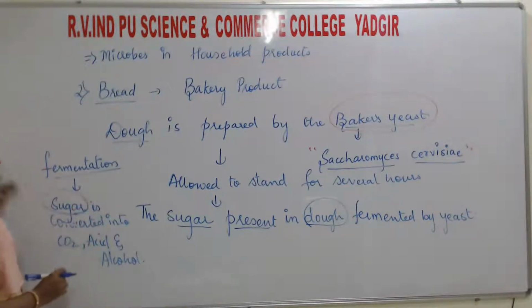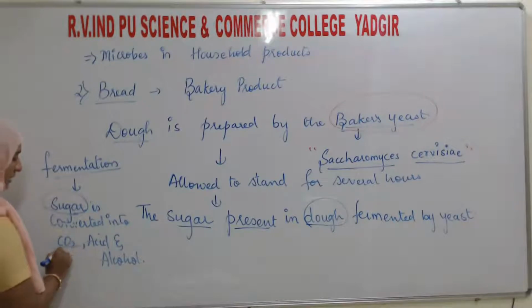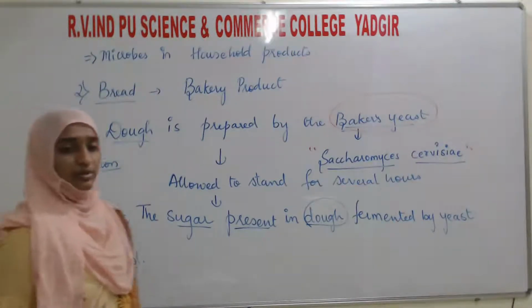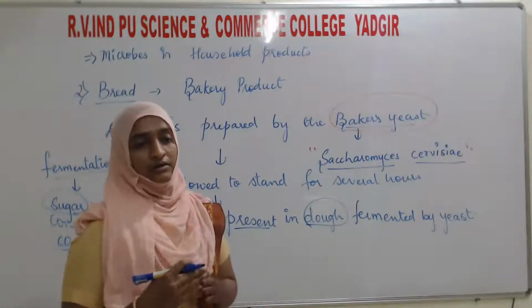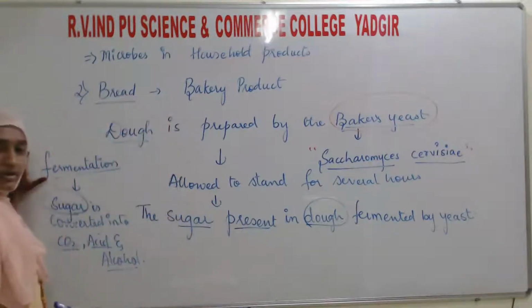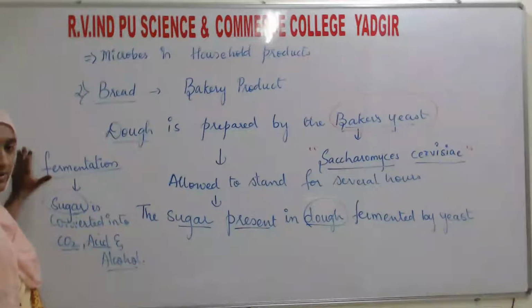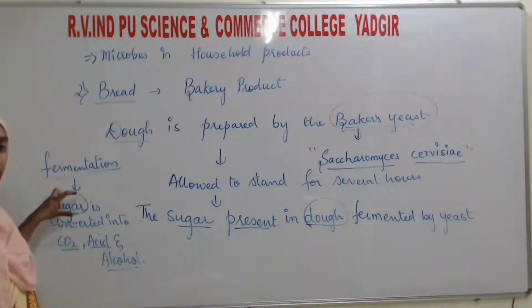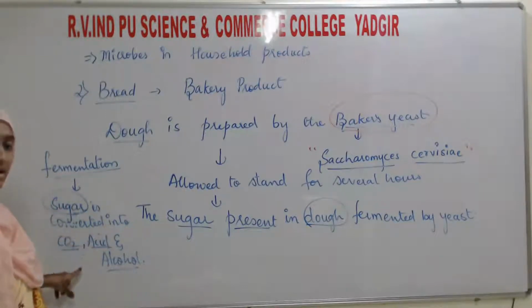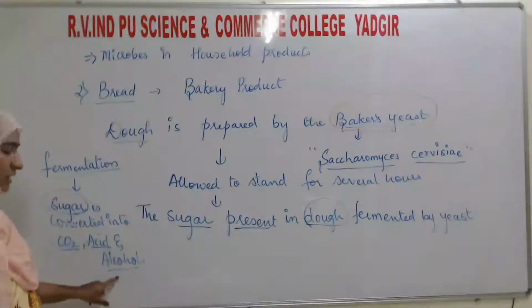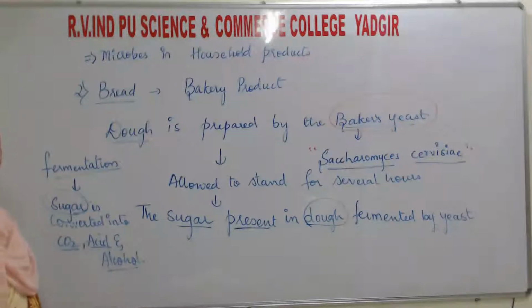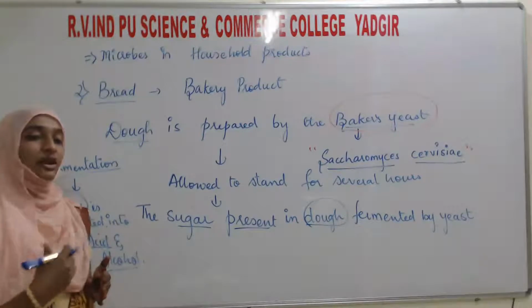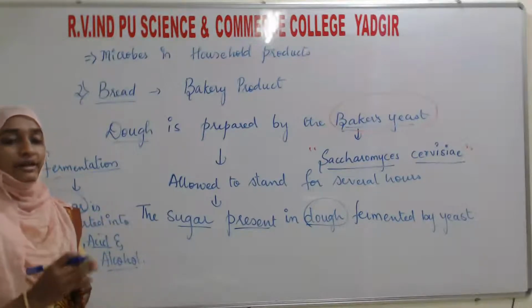Sugar is converted into what? Carbon dioxide, acid or alcohol. That process is known as fermentation. Or whatever organic compounds are there are converted into carbon dioxide, acids or alcohol, or else we can also say ethanol. This conversion of sugar into gases, acids or ethanol, we call fermentation.